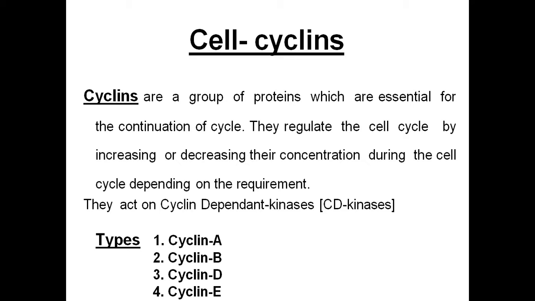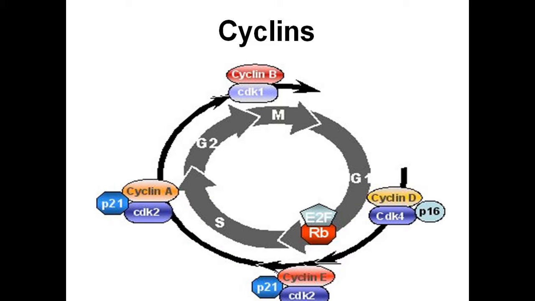There are four types of cyclins that have been identified majorly in regulating this cell cycle. That is cyclin A, cyclin B, cyclin D and cyclin E. These four cyclins act differently on different kinds of kinases. So I told you four types of cyclin proteins are there: cyclin A, cyclin B, cyclin D, cyclin E.